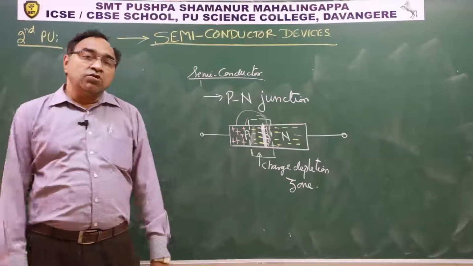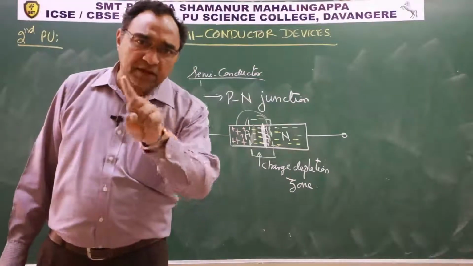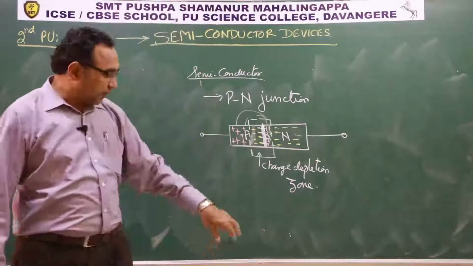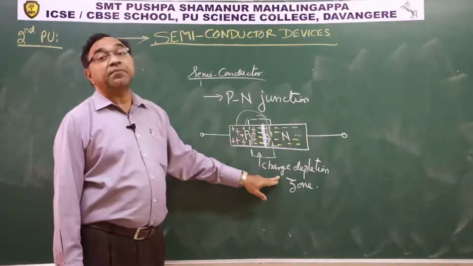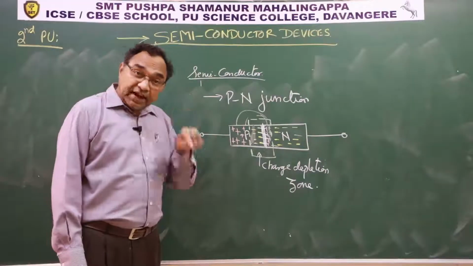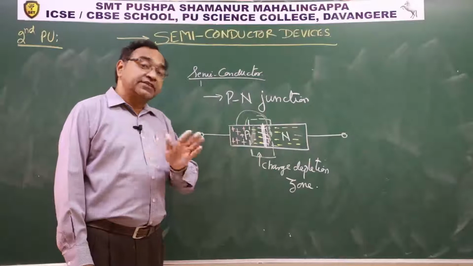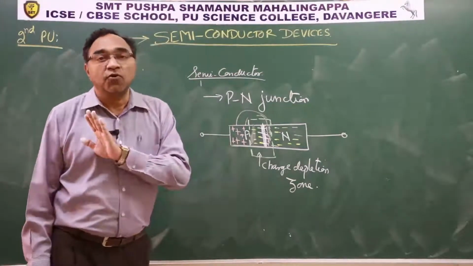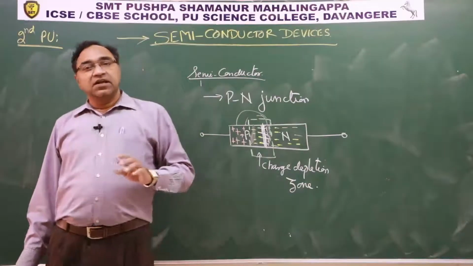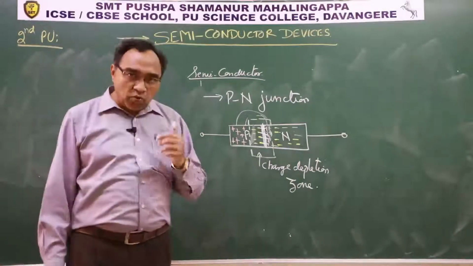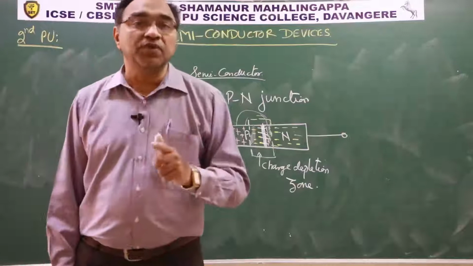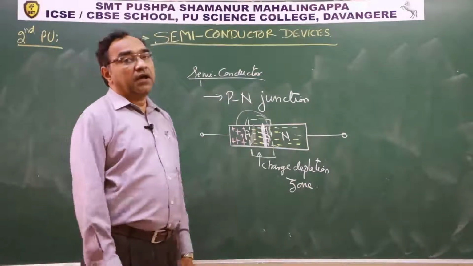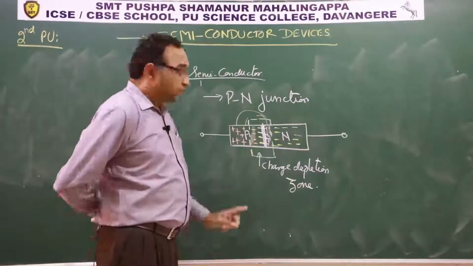Since they are bound, can we say they are mobile? No. That is why we say charge depletion. It appears that in that region there are no mobile charges. Remember that. There are charges, but there are no mobile charges. All the charges are bound. They are not free to move. That is why they cannot contribute towards conduction.